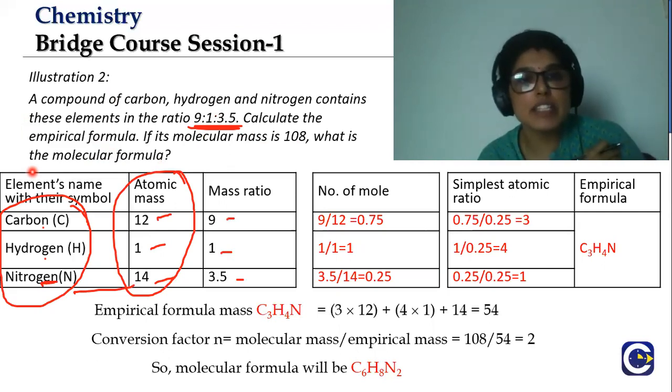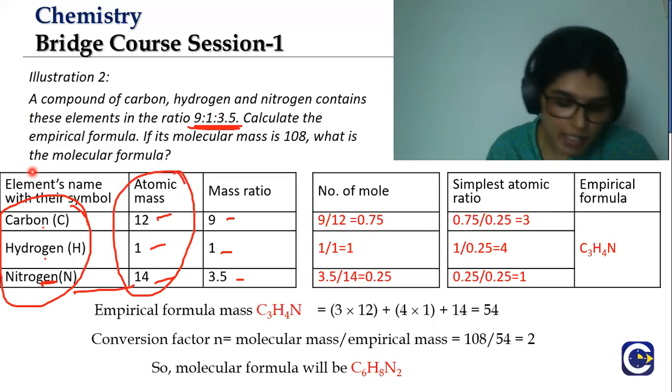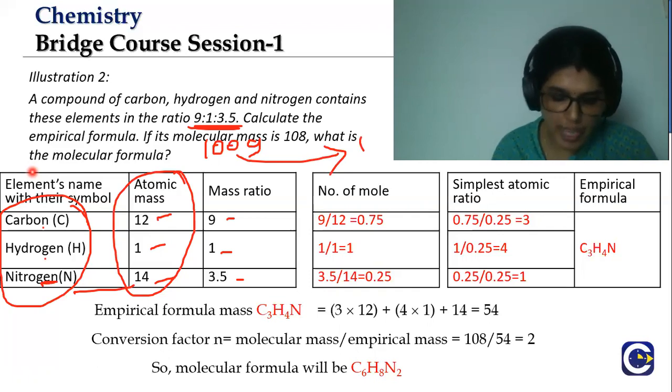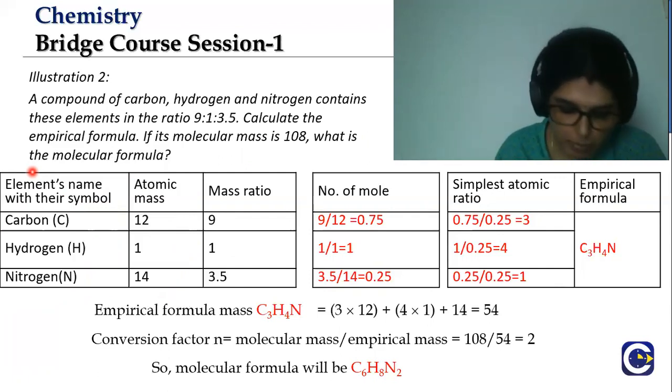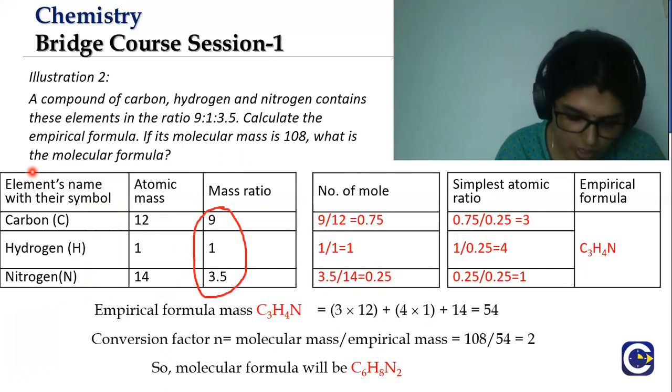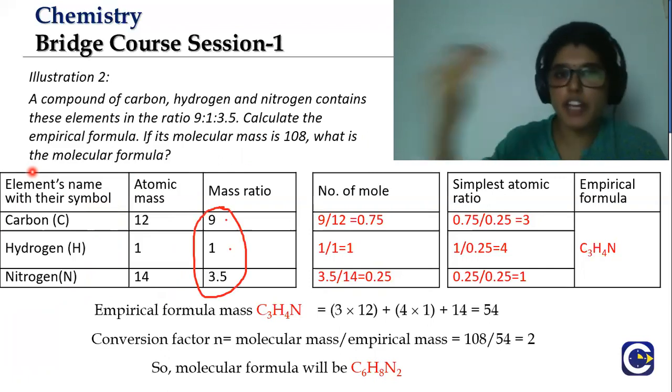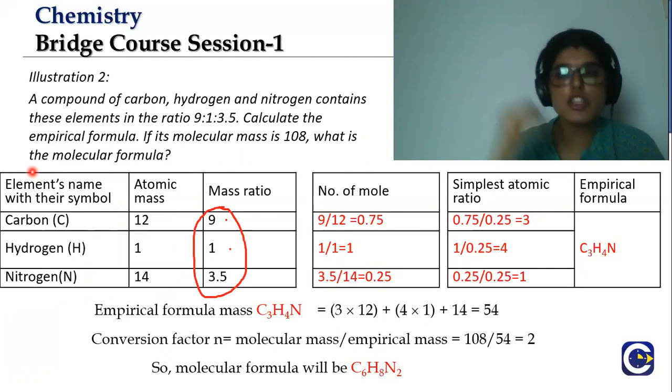Previously, when weight percentage was given, we took it as 100 grams and wrote the percentages, taking the percentage for each. Now here, when a ratio is given, because we are going to divide by the common factor, it wouldn't matter. So the mass ratio is written as such: 9, 1 and 3.5. If weight percentage is given, write it as such. If mass ratio is given, write it as such.